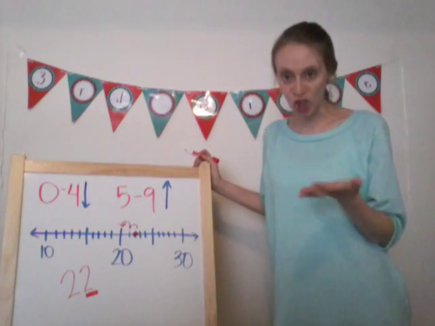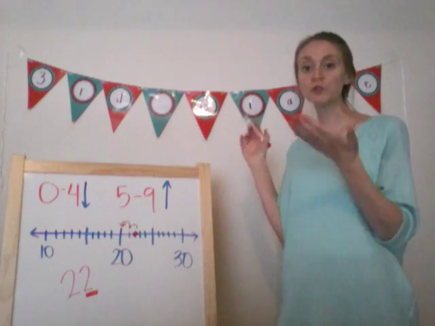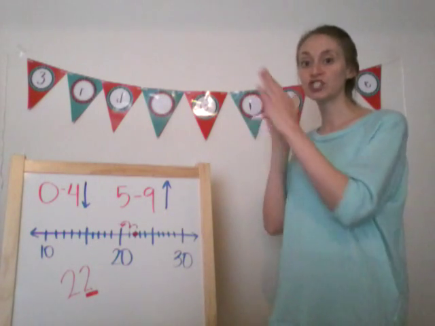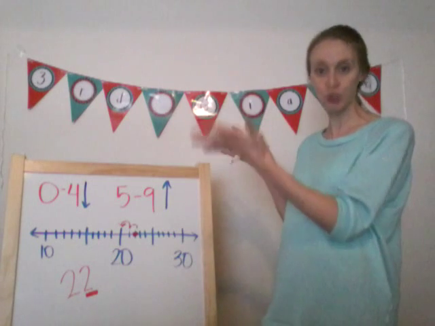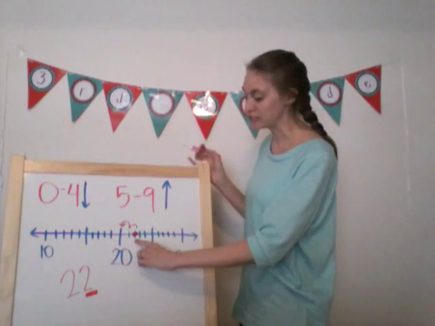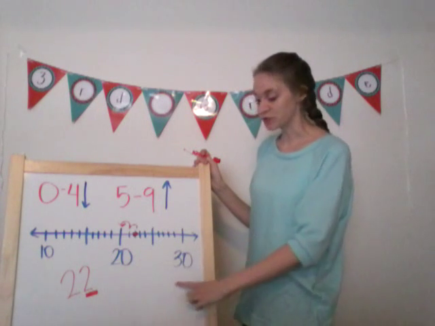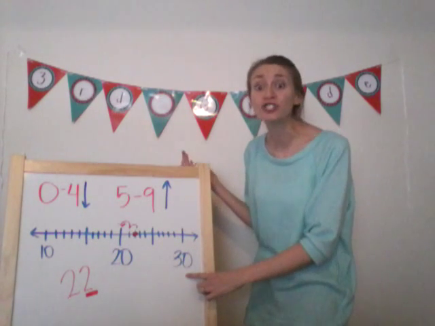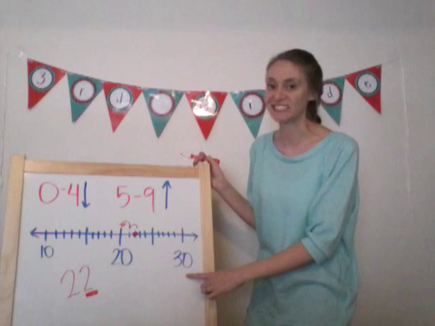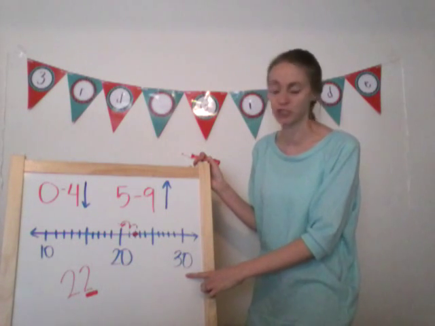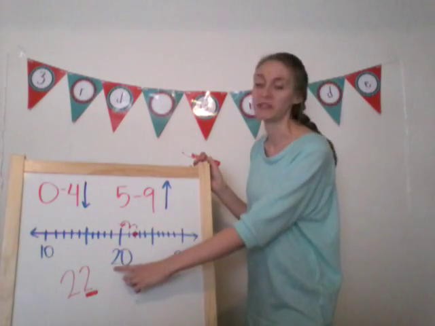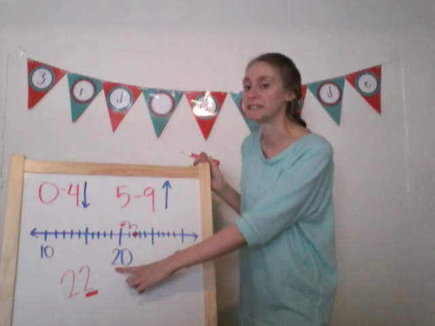Now remember that when you're looking at it on a number line, you can also look at which 10 the number is closest to. So let's look at 22. Is 22 closer to 20? Or is it closer to 30? Look at that huge jump I had to make to 30. That's definitely not what we want to round it to. We want to round it to 20 because it's closer to 20.